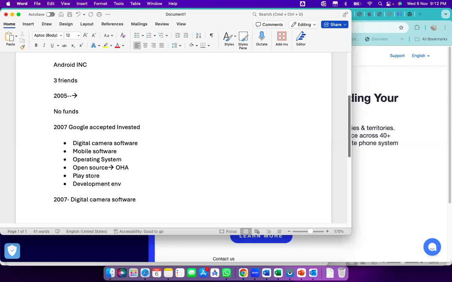Then in the year 2008, they released the first Android mobile. The first Android mobile was released to the market through HTC. Nowadays there is no HTC, but in those days HTC mobiles were there. So at that time these people released the first version with HTC in the market.